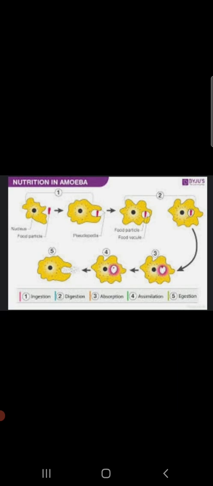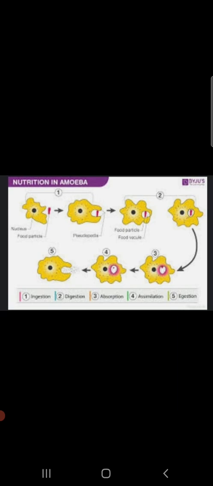It is a simple organism having an irregular shape. Can you see the shape of the amoeba here on the screen? Yes, it has an irregular shape. Its body consists of a cell membrane, a rounded nucleus and many bubble-like vacuoles.